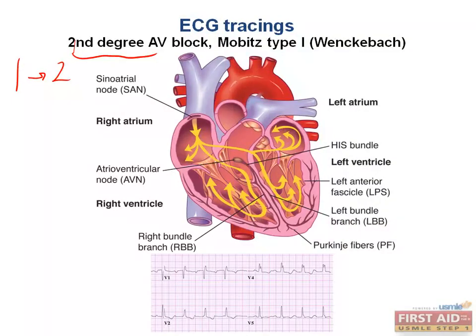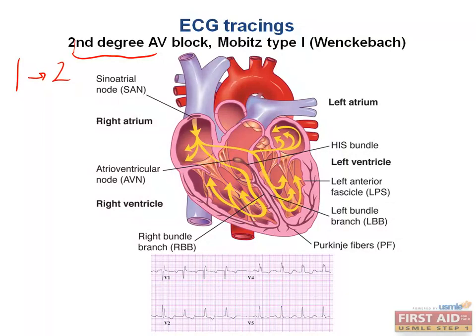The ability of the AV node to conduct the impulse from the atria will gradually decrease. So it gets worse and worse until eventually you completely lose the ability to conduct the electrical signal from the atria to the ventricles. This is often described as having an increased PR interval until you drop a beat. Remember, the PR interval represents all the structures from the AV node to the Purkinje system, and it usually has some pathology to do with the AV node when it's on your exam.